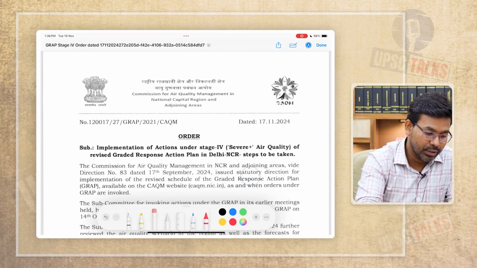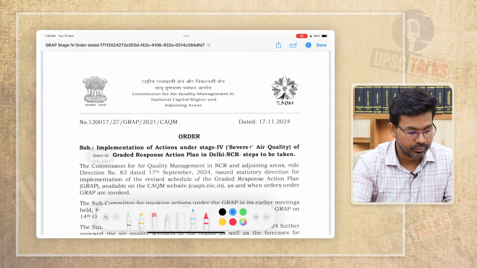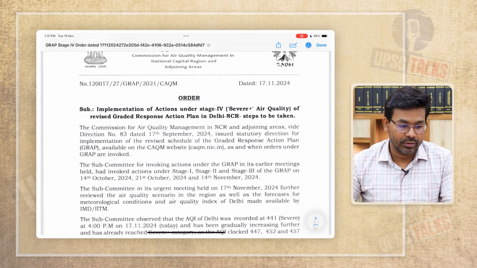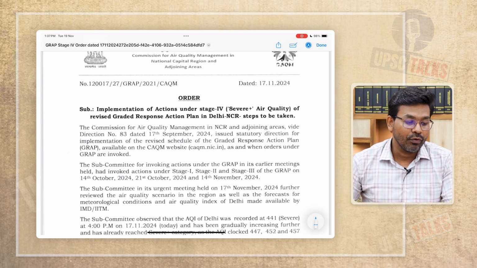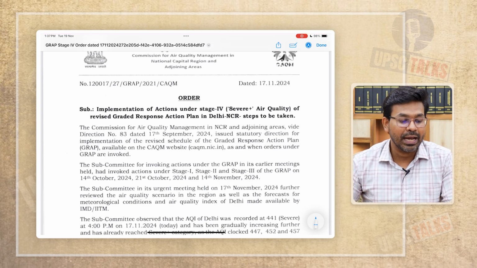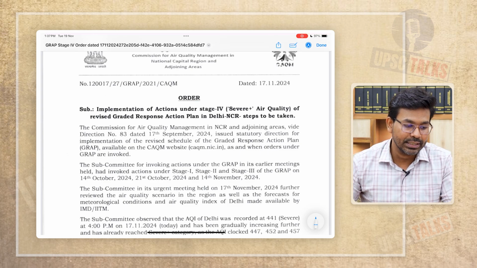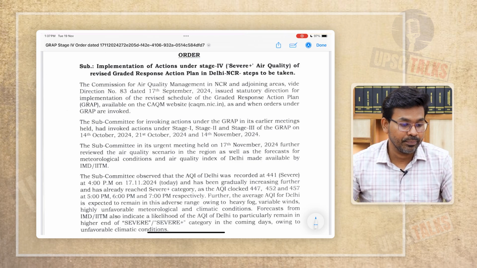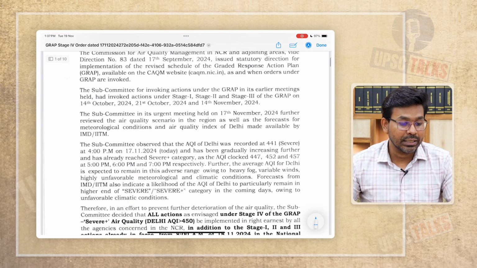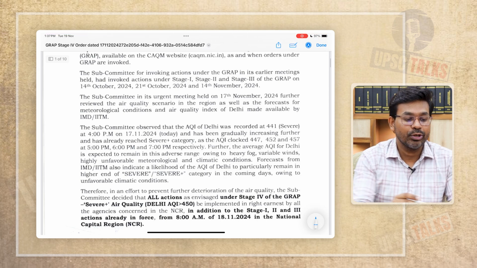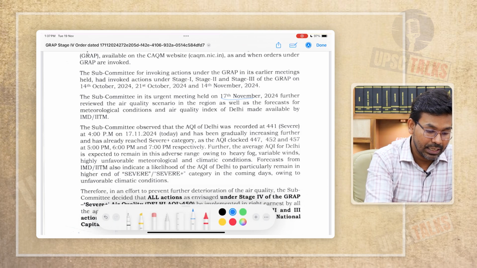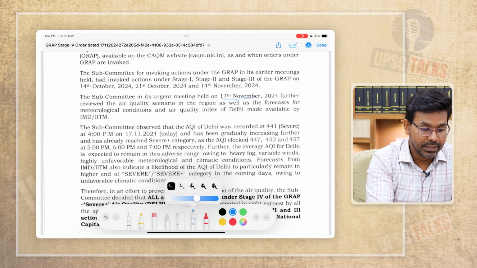In this document, they have mentioned the implementation of actions under Stage 4, or severe plus air quality, of the revised Graded Response Action Plan in Delhi NCR, and the steps to be taken. Here they mention that on 17th November 2024, the air quality in Delhi deteriorated and became very poor.